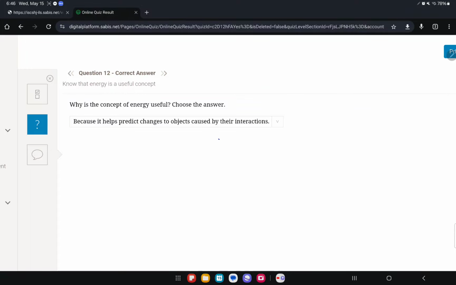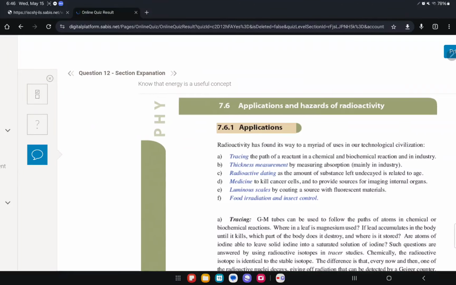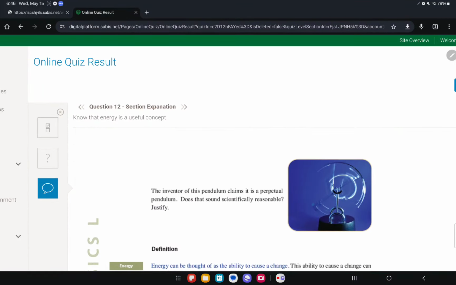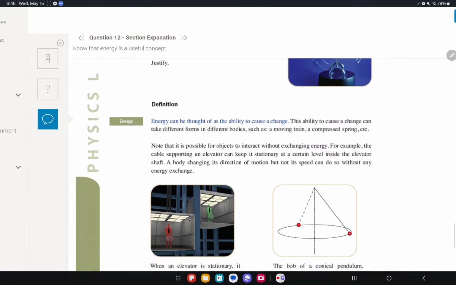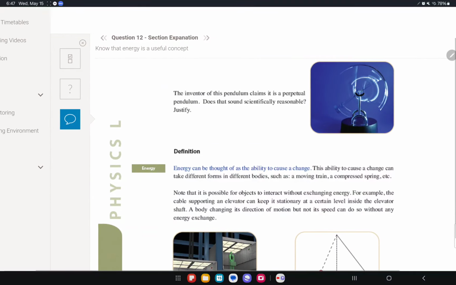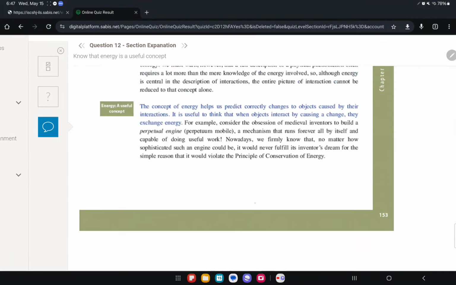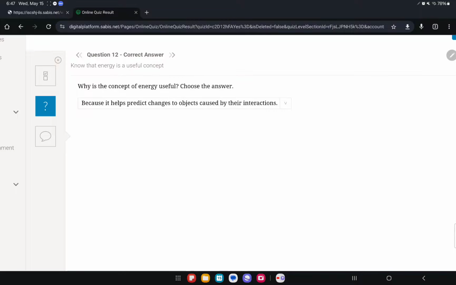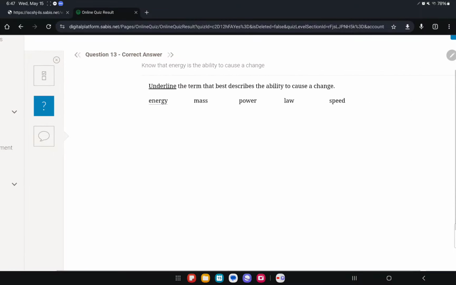Because it helps predict changes to objects caused by the interactions. This is all here, chapter 8. Energy, I mean, you should know this from grade 5. Energy is the ability to cause a change. This is too much. Yep. Because it helps to predict changes to objects caused by their interactions. Just memorize that.